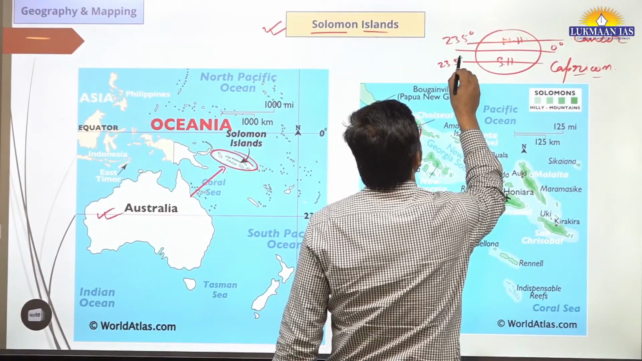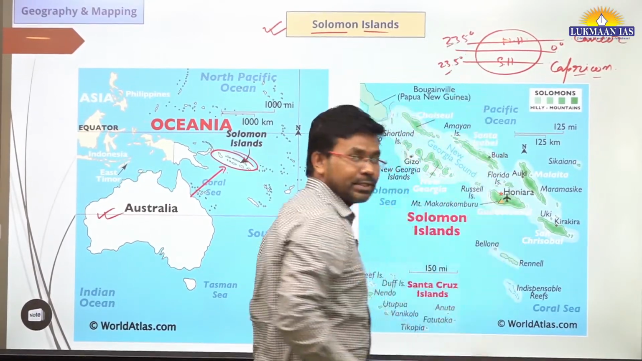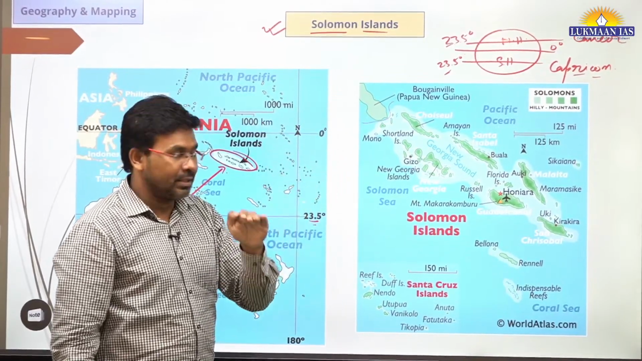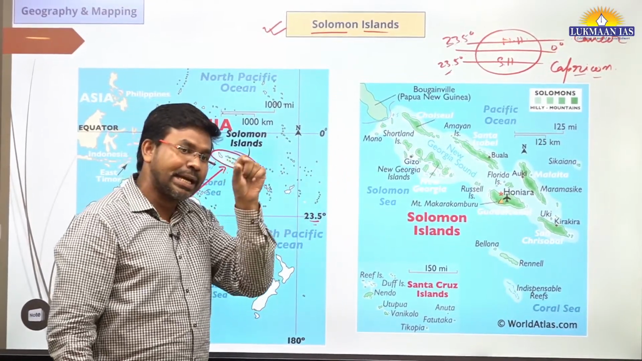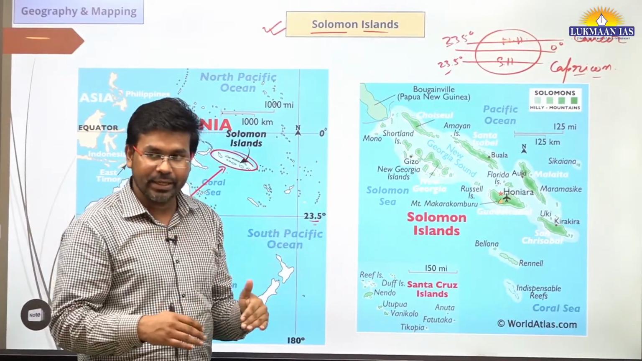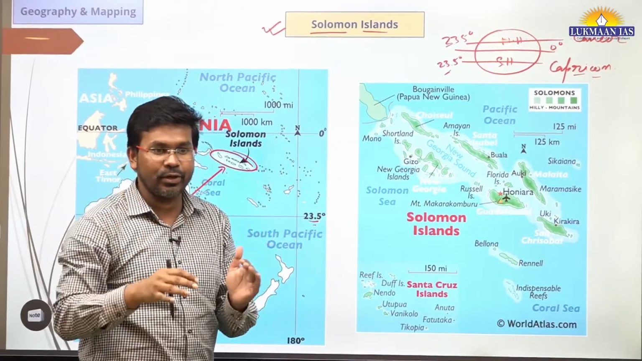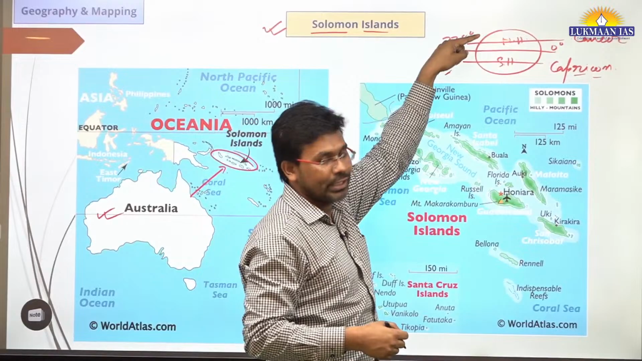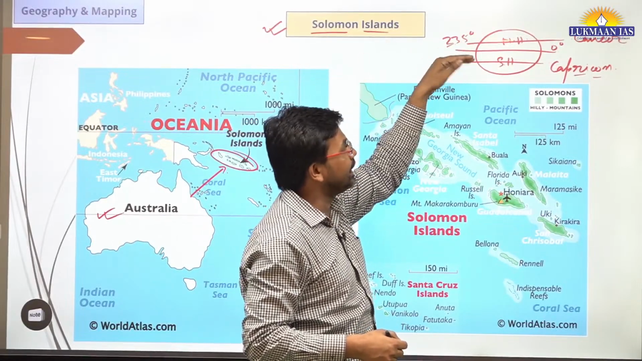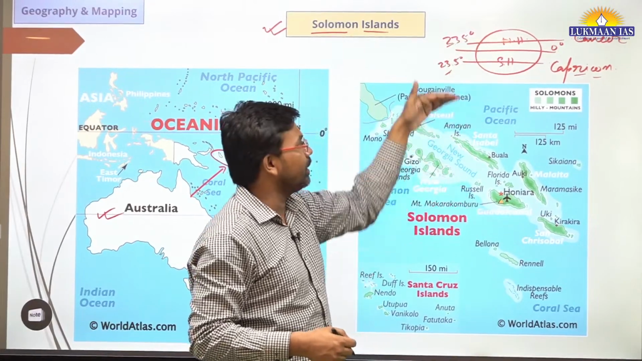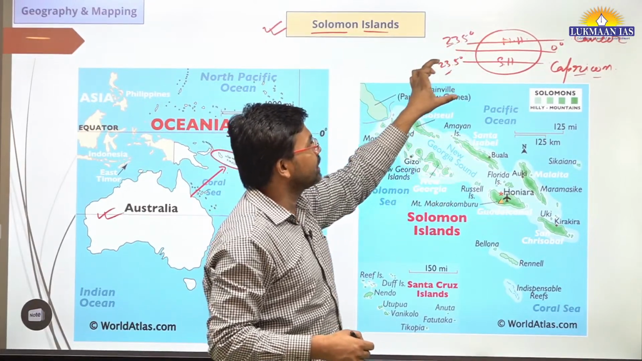What is the significance of this 23.5 degrees? This line demarcates the region up to which sunlight can fall directly overhead. If we are here, sunlight can fall on us directly overhead without making any shadow. This is the region up to which sunlight can fall directly. Beyond this, or below this, there will be slanted sunlight.